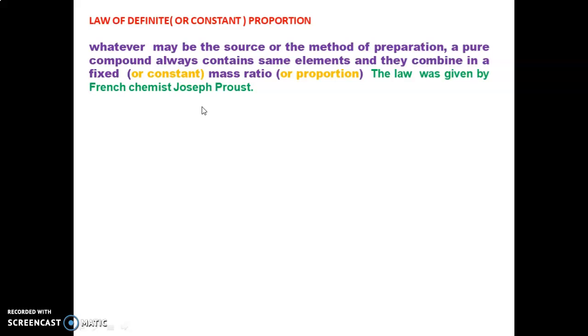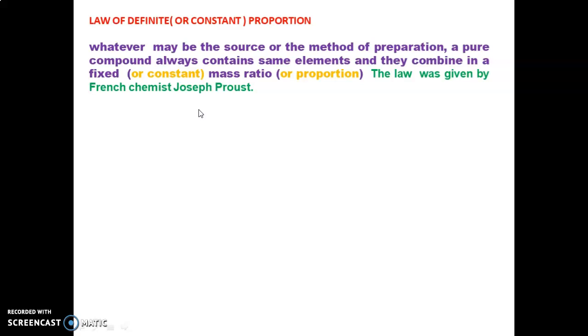Another example is carbon dioxide. We can prepare carbon dioxide by many methods. By just heating carbon in the presence of oxygen, we get carbon dioxide. We can also prepare it by heating different carbonates.